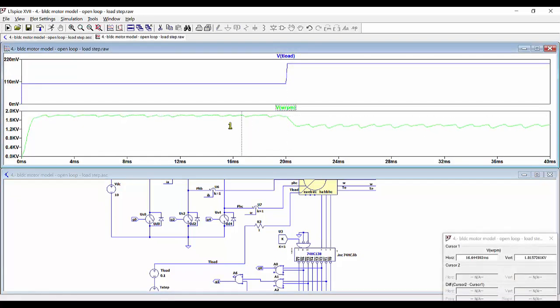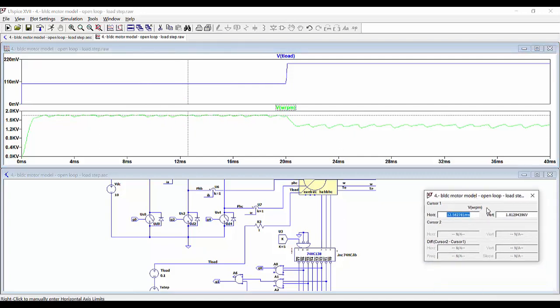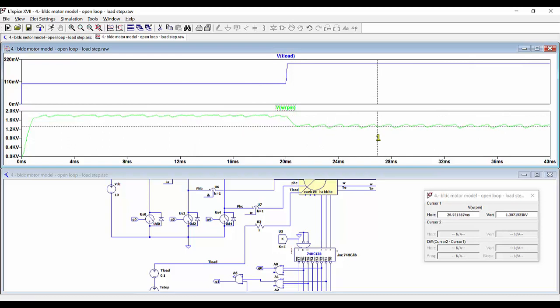So before the step up transient, we have angular speed of about 1,800 RPMs. And then after the transient, we have around 1,300 RPMs.